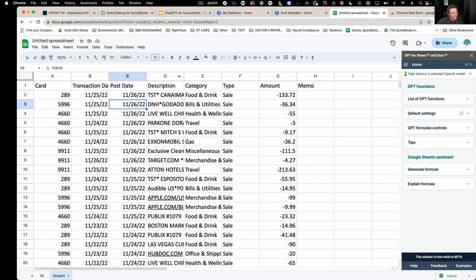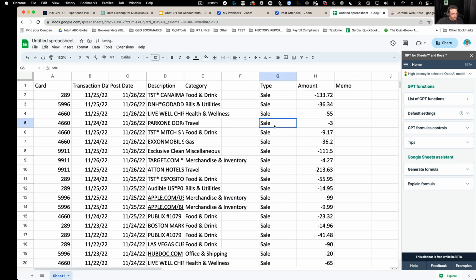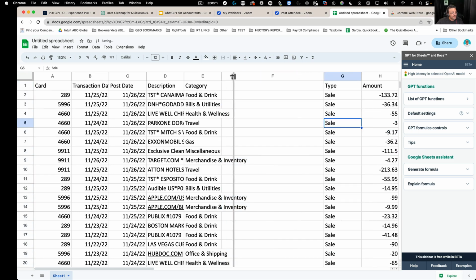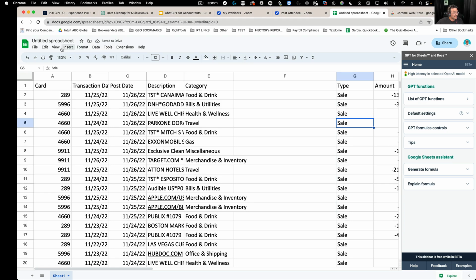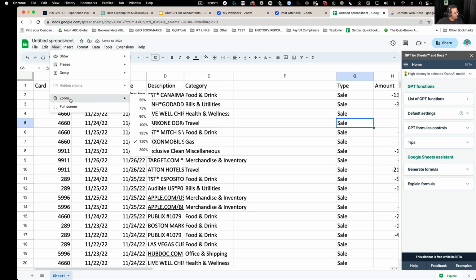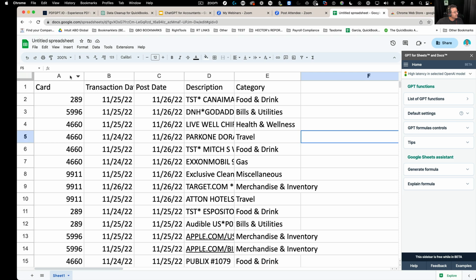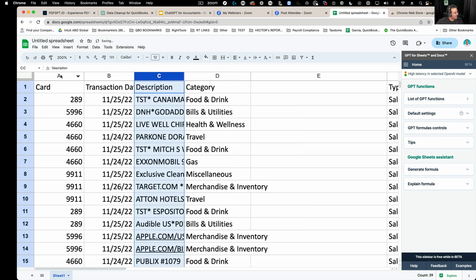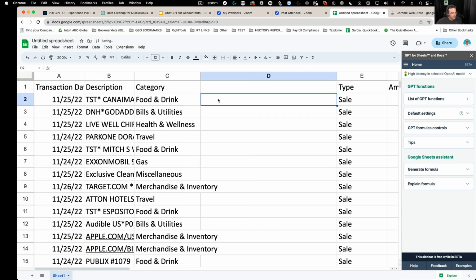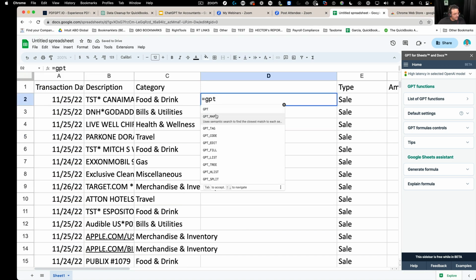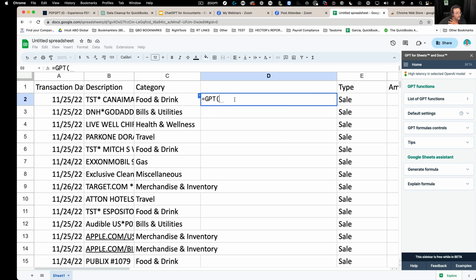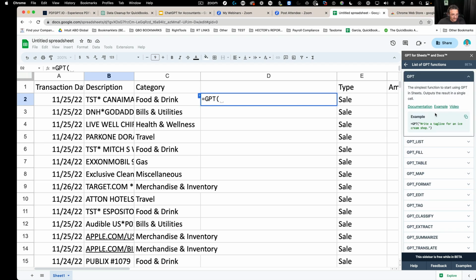But let's say I were to use the exact same thing here, and what I'll do is I'll build it into the spreadsheet as a formula. So let's zoom in a little bit more. In this particular case, let me just delete some additional data that I don't need. And then I can go equals GPT. Again, you have to have this add-on to be doing this. So we do equals GPT, and then I can do it as a formula. I forgot what the formula for this thing is. Can you remind me again? So it's the tagline. Okay, so I'm going to say,